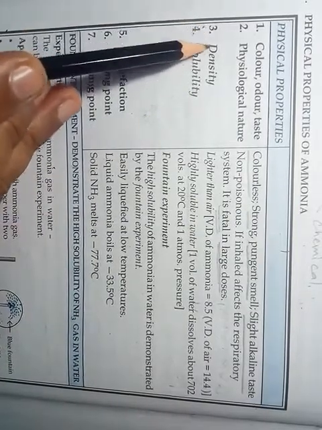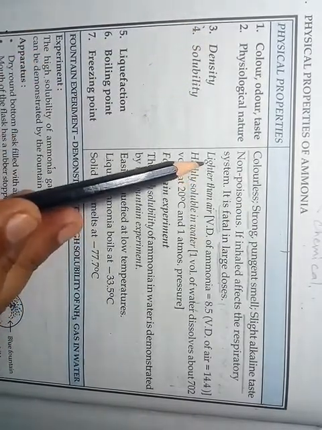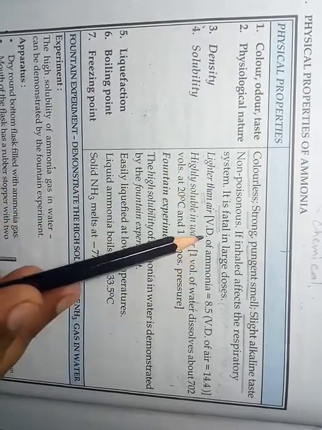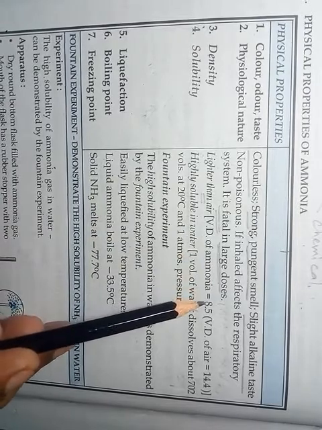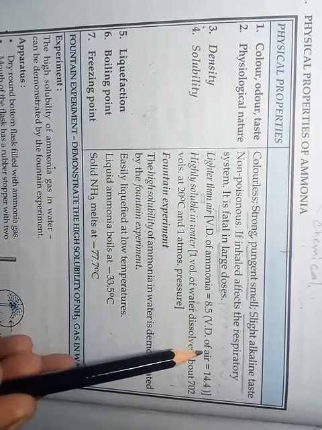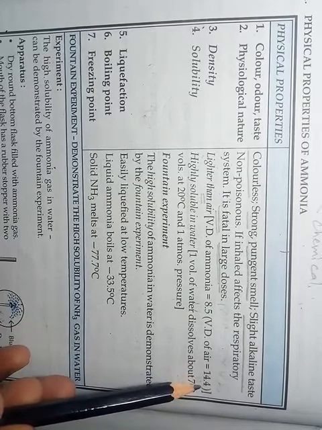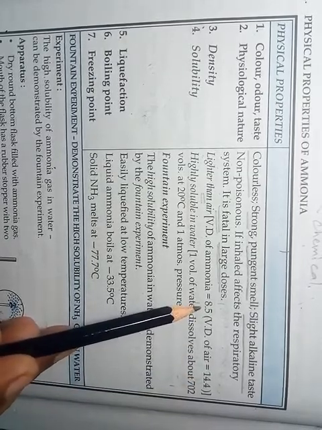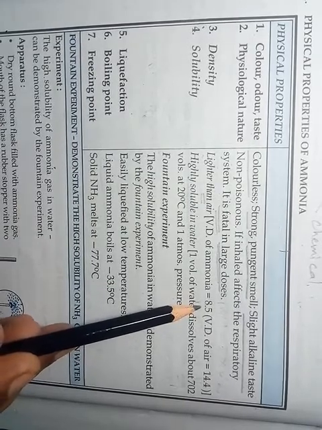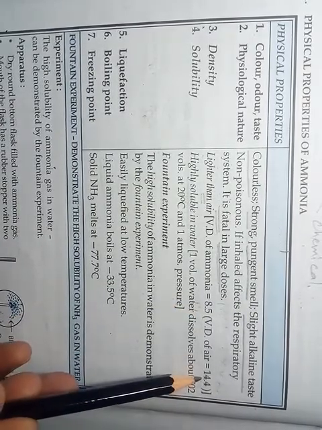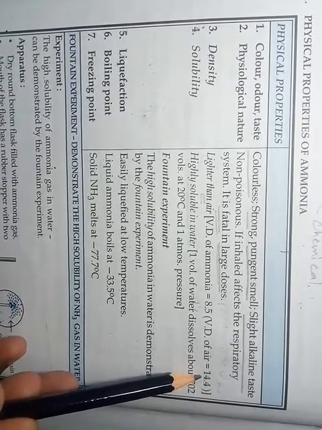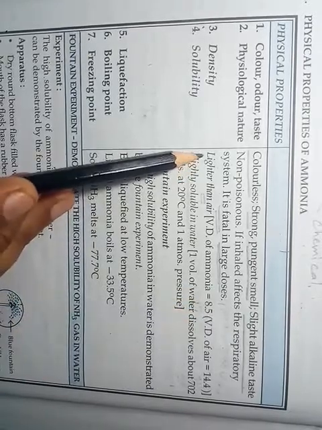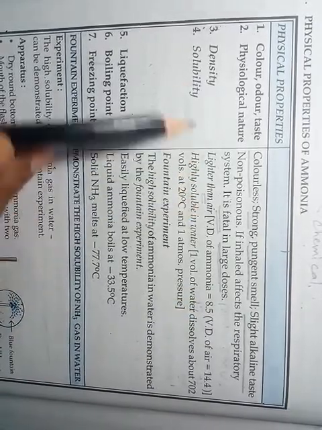Then the third point, density. Ammonia is lighter than air. Why? Because the vapor density of ammonia is 8.5, whereas that of air is 14.4. The lower the vapor density, the lower the weight or mass. The higher the vapor density, the higher the mass. So that is why, due to its lower vapor density, ammonia is lighter than air.